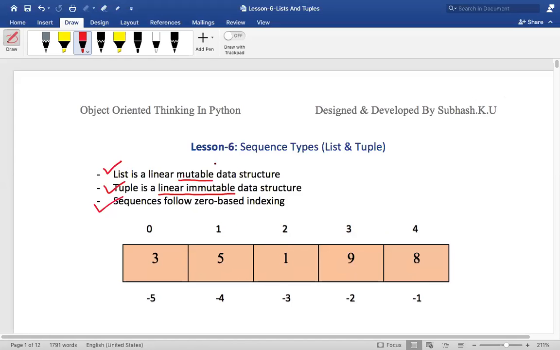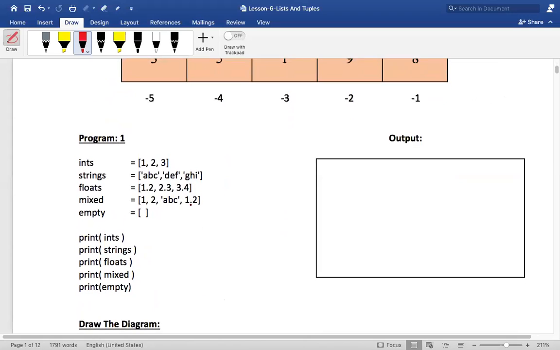Shall we proceed further? First we'll be discussing list, and then we'll go to tuple. Is that okay? Right, now having said that, now program 1.